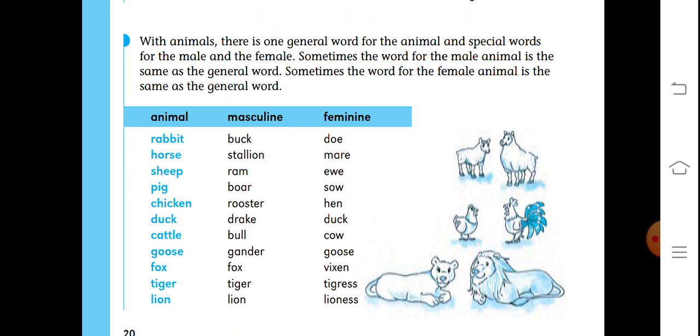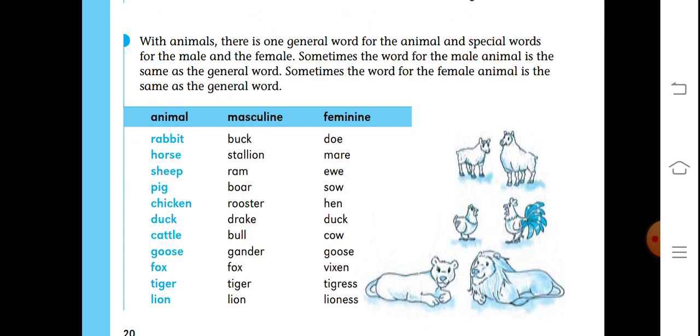Chicken, its masculine is rooster, and feminine is hen. Duck is the animal, and its masculine is drake and duck. Cattle is the animal, you can say, and its masculine is bull and feminine is cow.